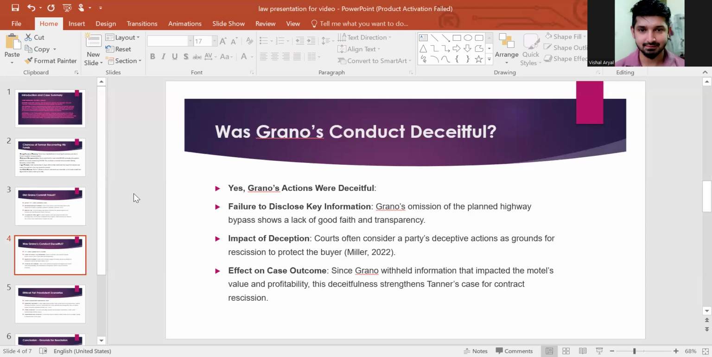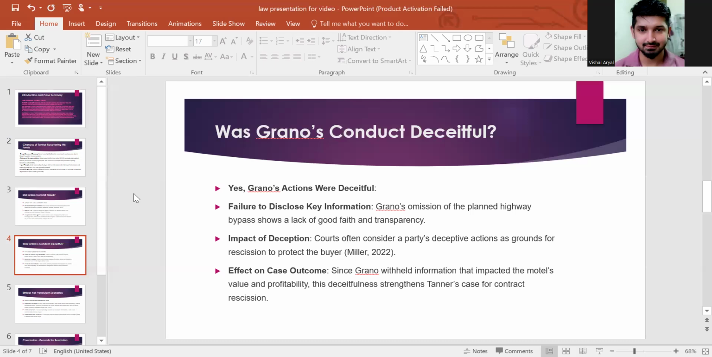So, the impact of deception. Courts often consider a party's deceptive action as a ground for rescission to protect the buyer. Whenever a seller intentionally takes any deceptive action in order to induce the sale, courts often consider this as a ground for rescission to protect the buyer, and the court rescinds the contract and provides the necessary remedies in order to return the buyer's loss.